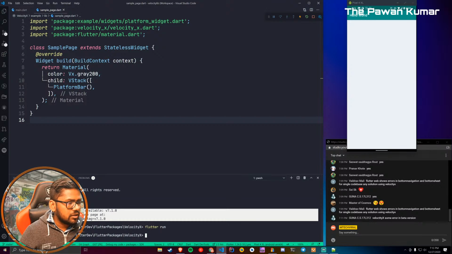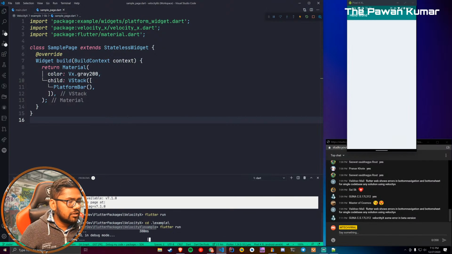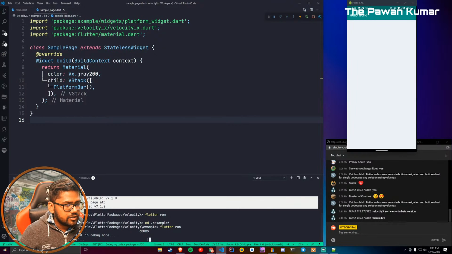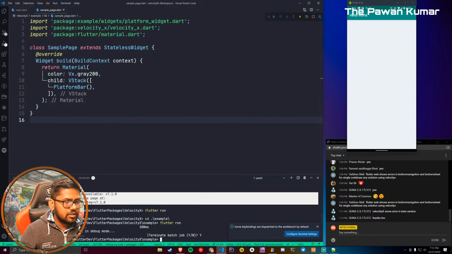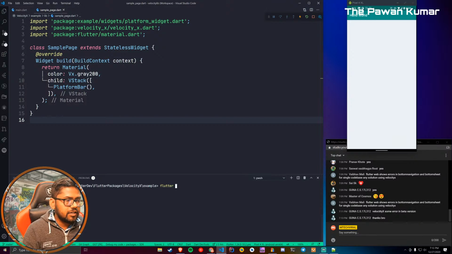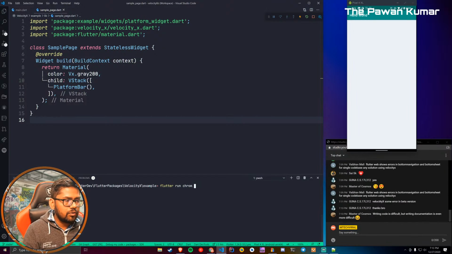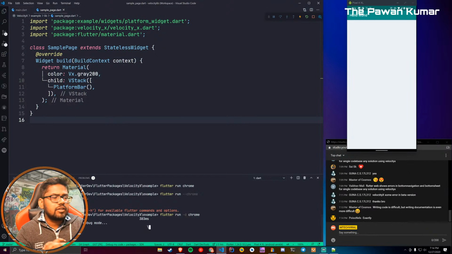Okay, what's the problem? cd examples. Wait. Okay, so I'll say flutter run, and oh, it's launching on this only. Okay, one second guys. Okay, let me clear it. Flutter run on web, so I can just say Chrome. How do we call it? Device is Chrome, right? How do we call it? -d chrome. Yeah, now it's working.